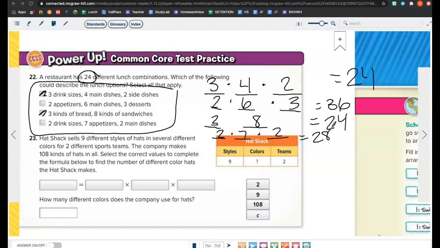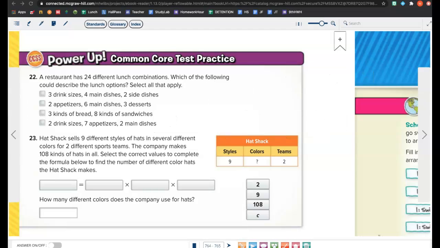Yes. Okay. Number 23. Hat Shack sells 9 different styles of hats in several different colors for 2 different sports teams. The company makes 108 kinds of hats in all. So what is our 108? Right? It's our total again, okay? So we know that it's going to equal 108.